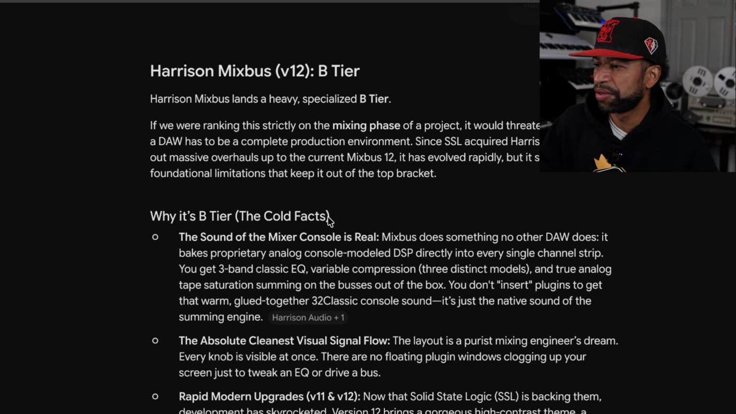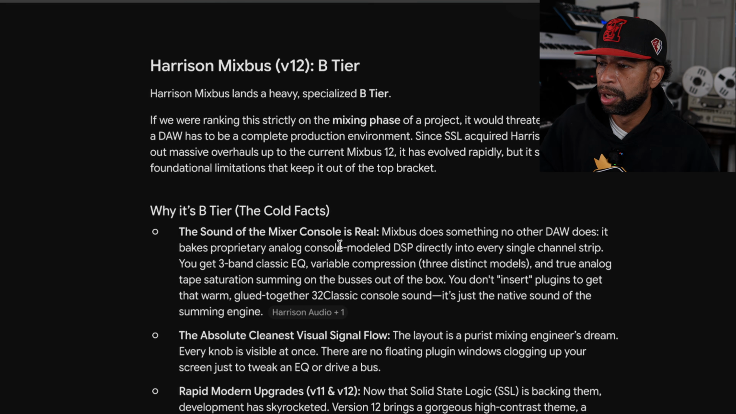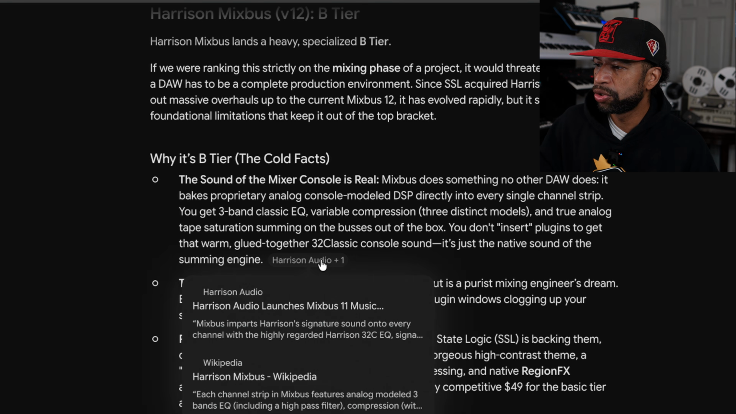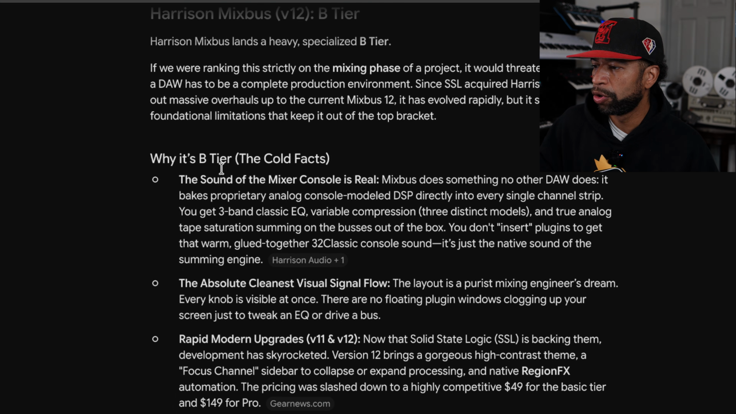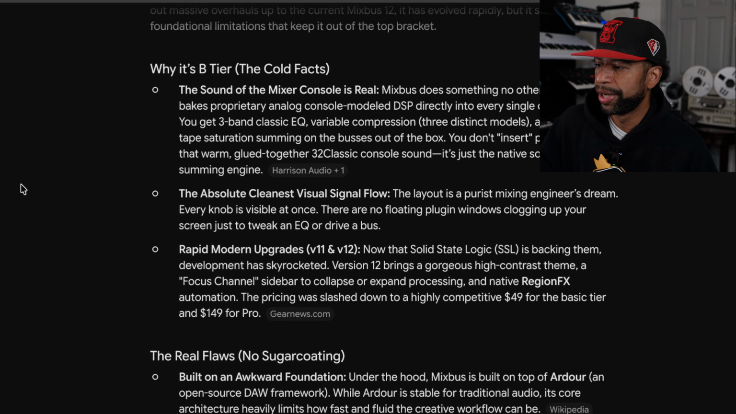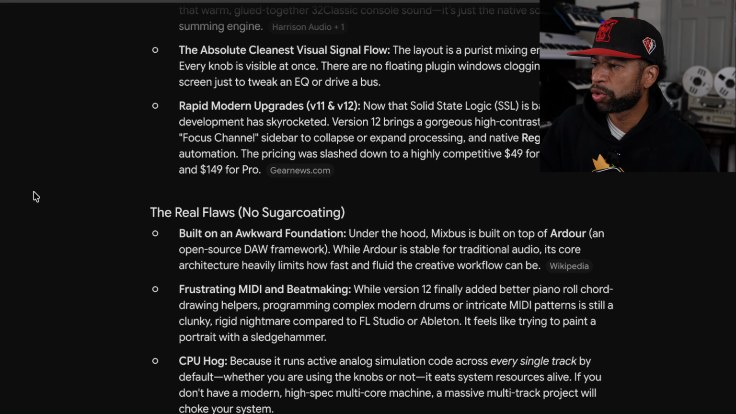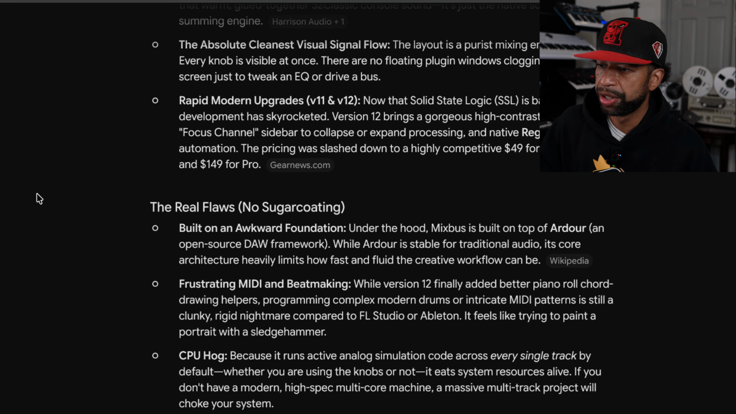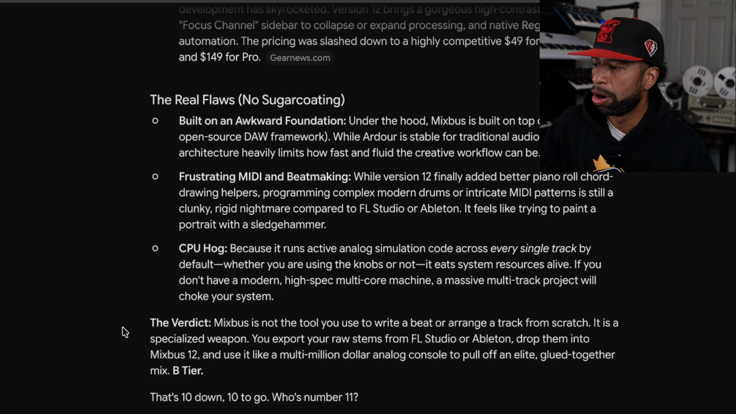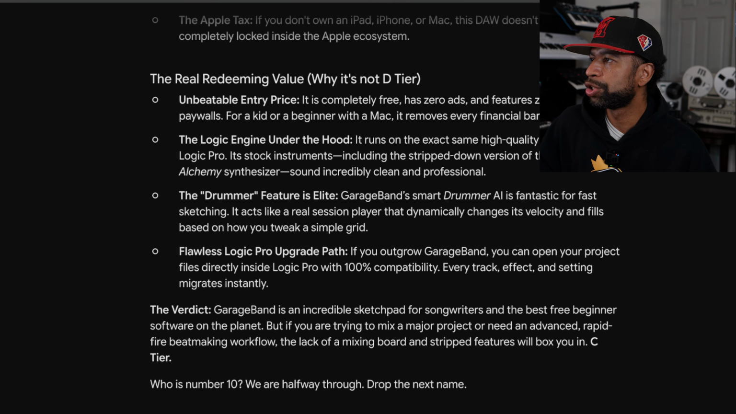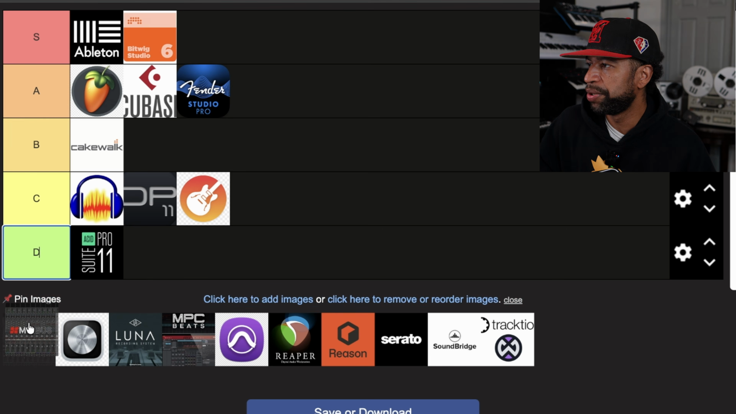The cold facts. The sound of the mixer console is real. Mixbus does something no other DAW does. It bakes proprietary analog console model DSP directly into every single channel strip. I might check this out. The absolute cleanest visual signal flow, rapid modern upgrades. And so the real flaws: it's built on an awkward foundation under the hood. It's built on Ardour, an open source DAW framework, frustrating MIDI and beat making, and it's a CPU hog. So we're gonna go ahead and drop Mixbus right on up into the B tier.